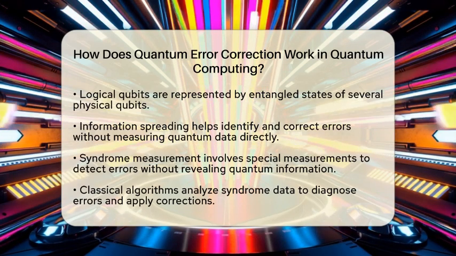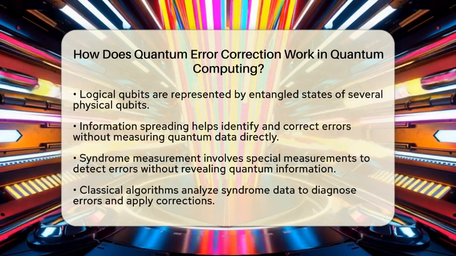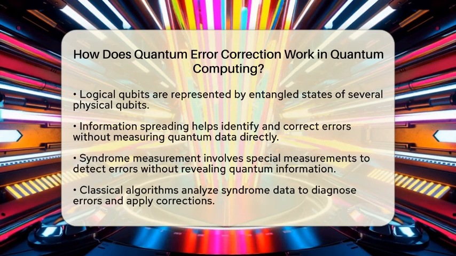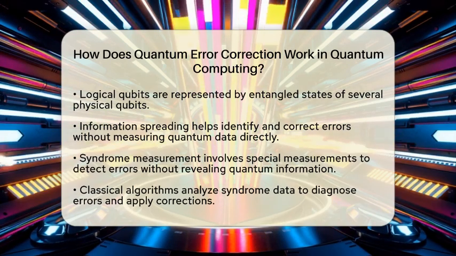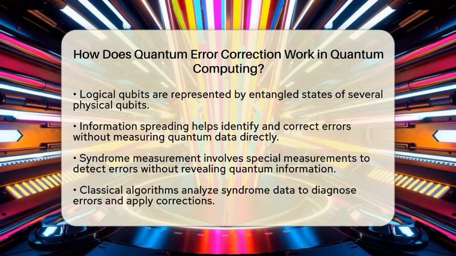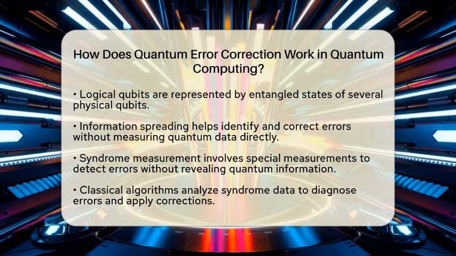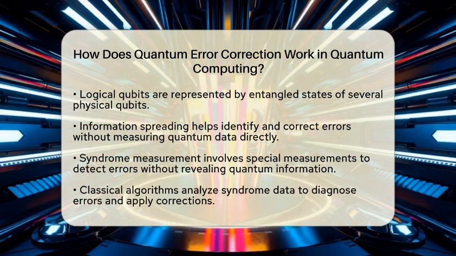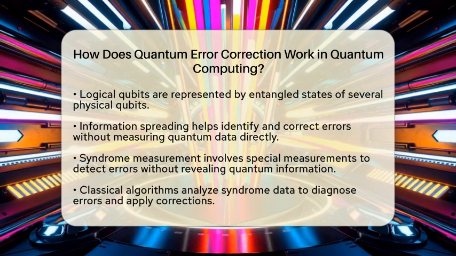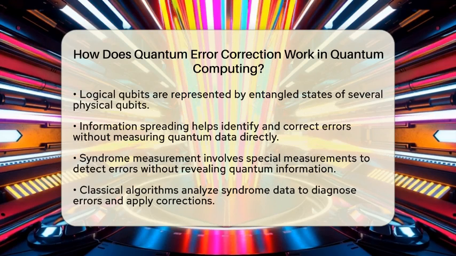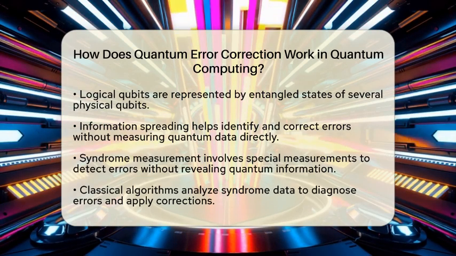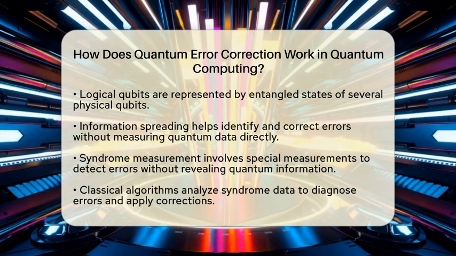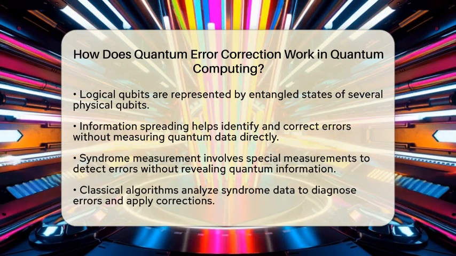This step involves performing special measurements on parts of the system to detect errors. These measurements do not reveal the actual quantum information but instead indicate which errors have occurred. Once the errors are detected, the next step is error diagnosis and correction. Classical algorithms analyze the syndrome information to figure out the most likely error pattern. They then apply corrective operations to restore the logical qubit to its intended state.